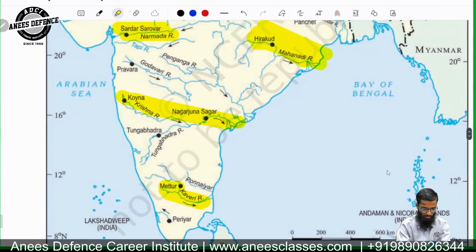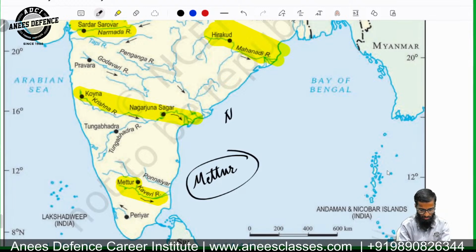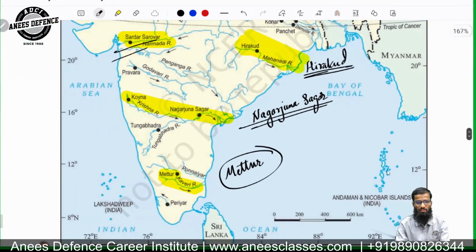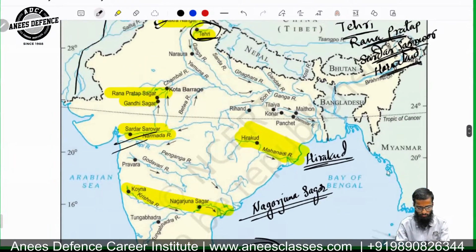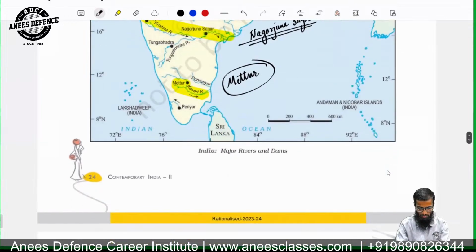So you have Mettur, then Nagarjuna Sagar, then Hirakud, then Sardar Sarovar. So you have got a couple of dams, and this diagram is very important. So now you have a couple of dams which are important from exams perspective.